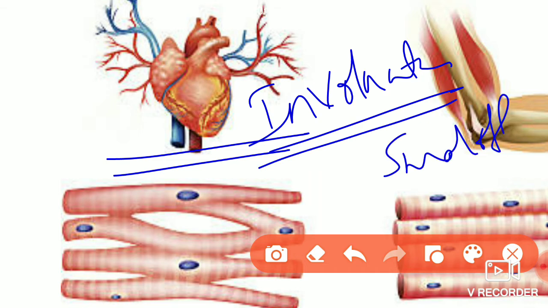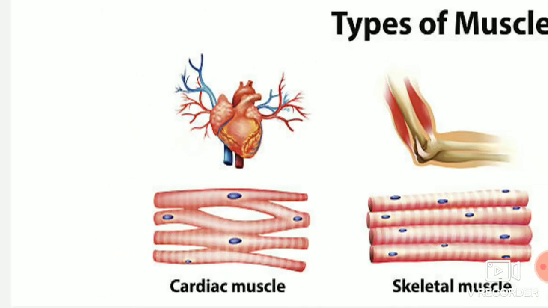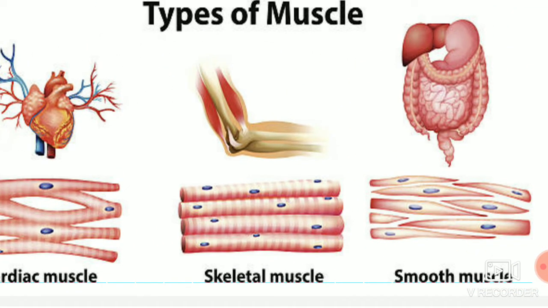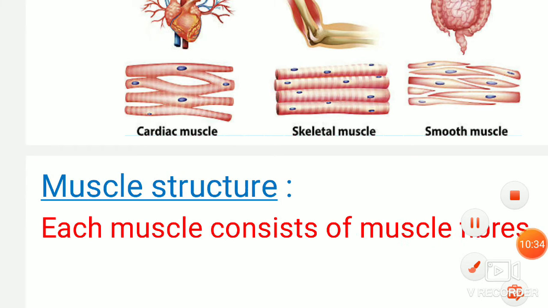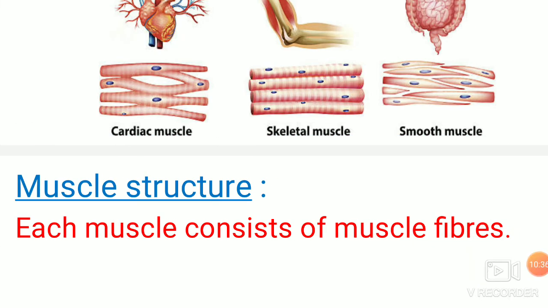So it has shared both the characters. It will have the characters of both skeletal muscles and smooth muscles, that means it has shared characters. So next, let's see the muscle character, the muscle structure.